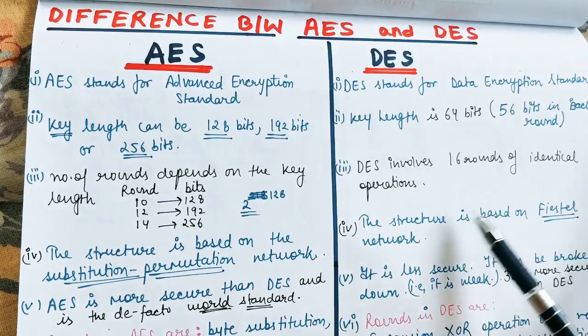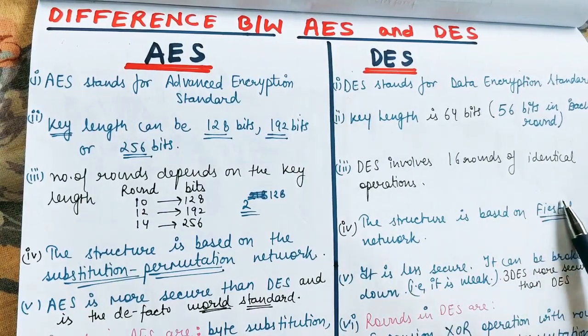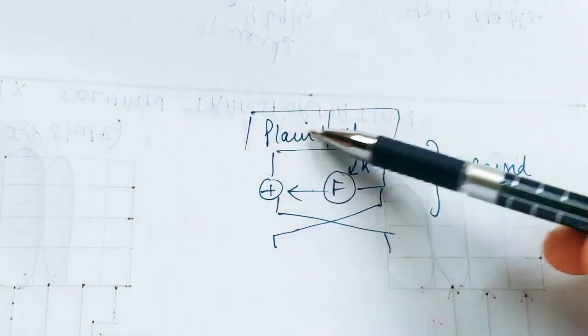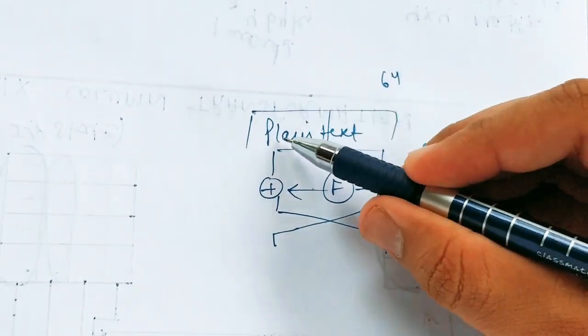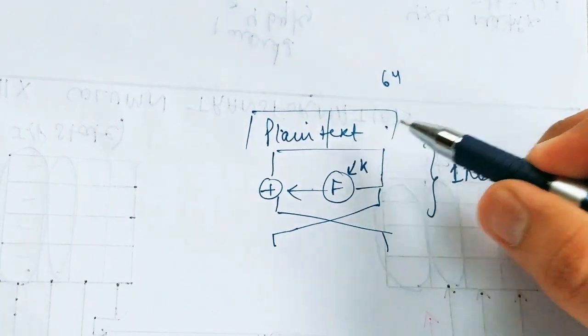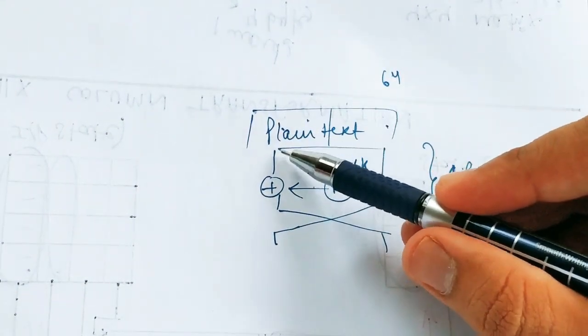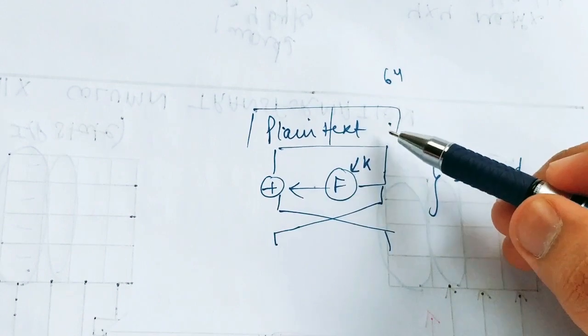DES is based on the Feistel network. Now what is a Feistel network? Let me show you. Suppose we have some plain text, which is divided equally. Suppose we have a 64 bit plain text, so we will have 32 bits over here and 32 bits over here. We'll take the left 32 bits and XOR it, and we'll take the right 32 bits.